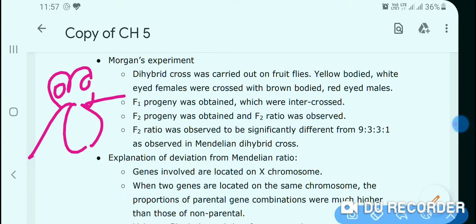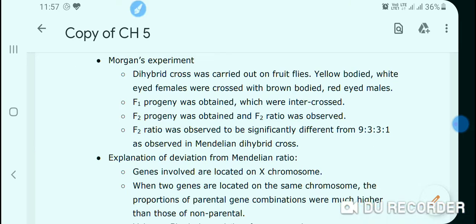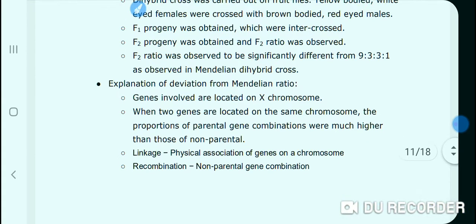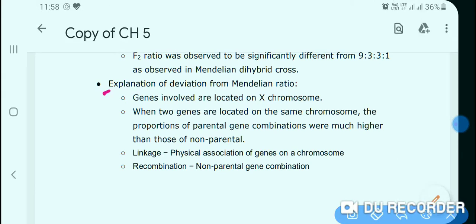Explanation of deviation from the Mendelian ratio. Morgan also explained why there is variation from the Mendelian ratio. Genes involved are located on the X chromosome. When two genes are located on the same chromosome, the proportion of parental gene combinations is much higher than that of non-parental.